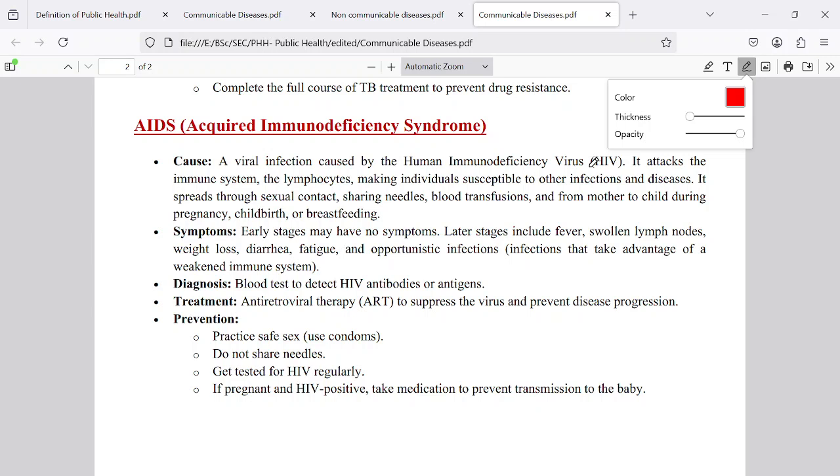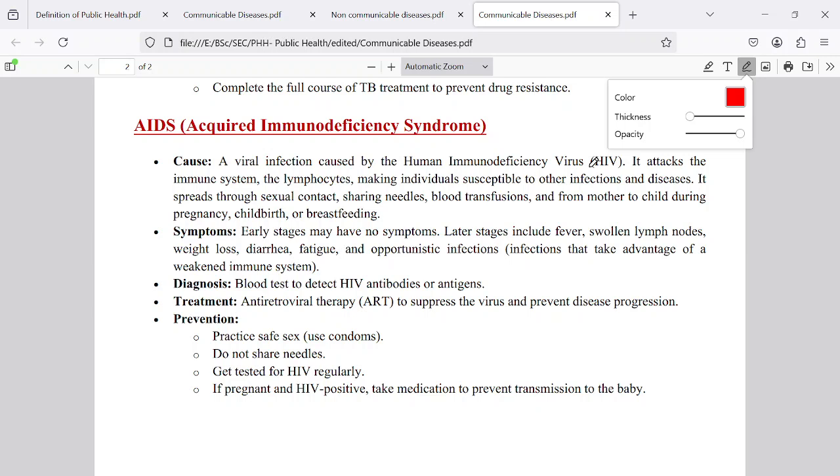How is this transmitted from one person to another? Mainly through illegal sexual contact or unsafe sex, through razors and blades also, and through blood transfusion. These are the three or four methods to transmit this disease from the diseased person to the healthy person. But the main important cause is illegal or unsafe sex.